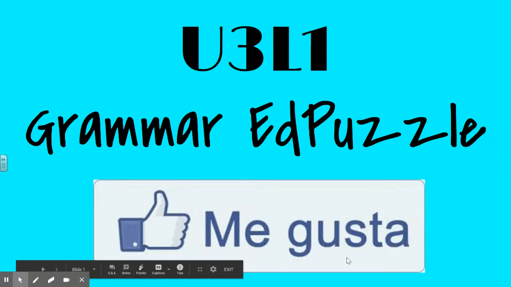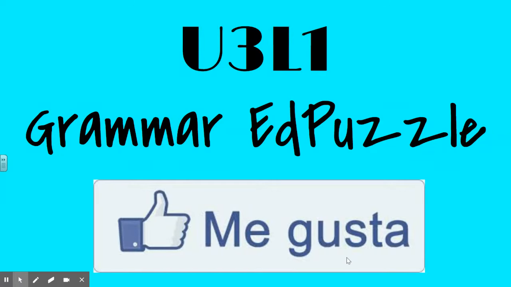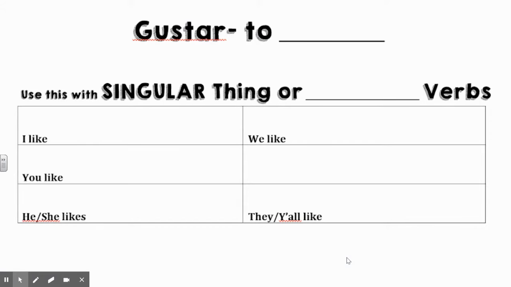Okay, guys, this EdPuzzle is going to go over the notes that we did in class together yesterday. So make sure you have that out as a reference to be able to answer these questions as you go through here. The first question is, what does gustar mean?